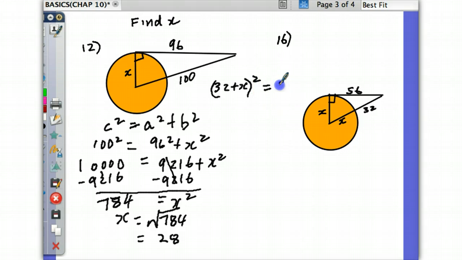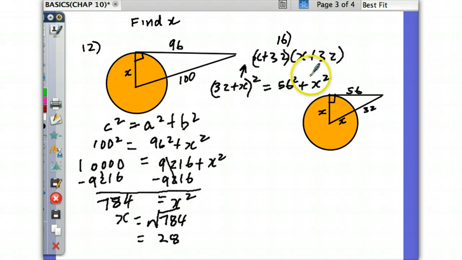Is equal to 56 squared, plus x squared. Now this is taking it back to a little bit of algebra. Maybe I should do it up here and show you. It's going to be essentially x plus 32 times x plus 32. Remember to FOIL.